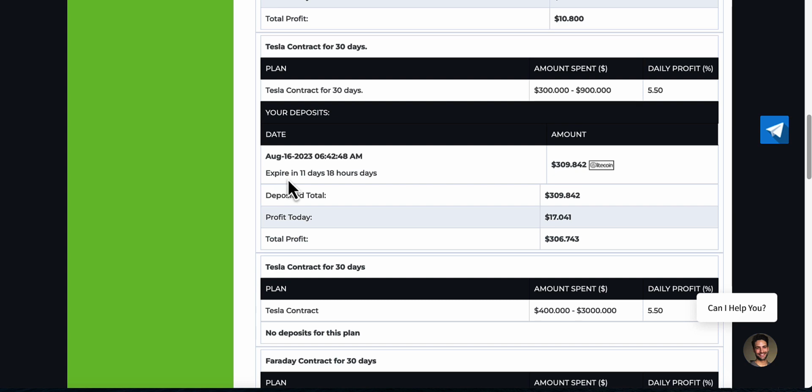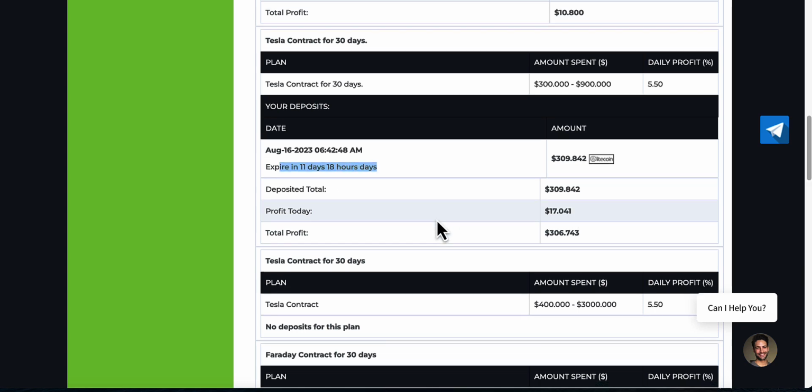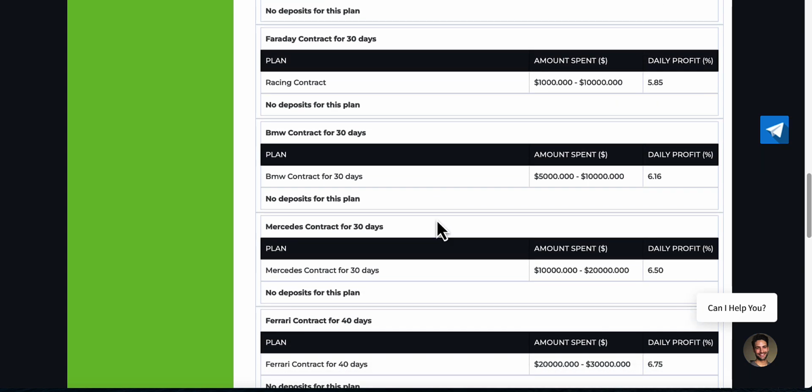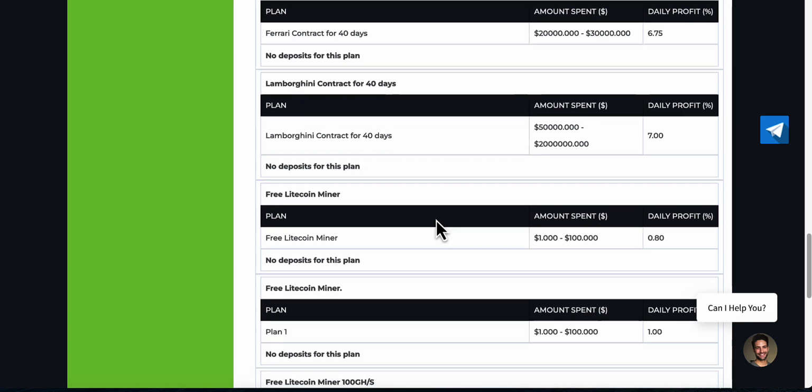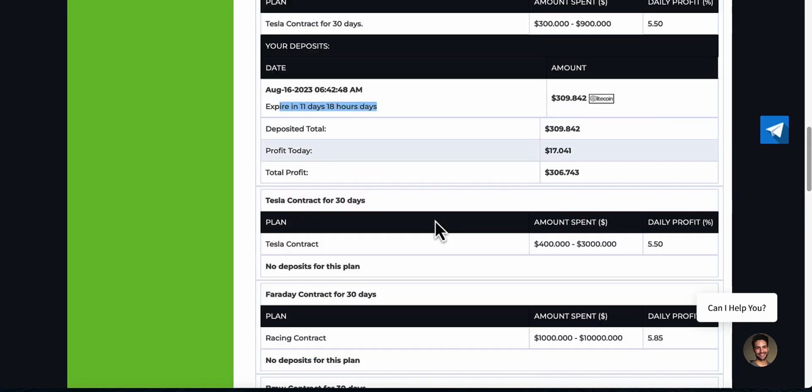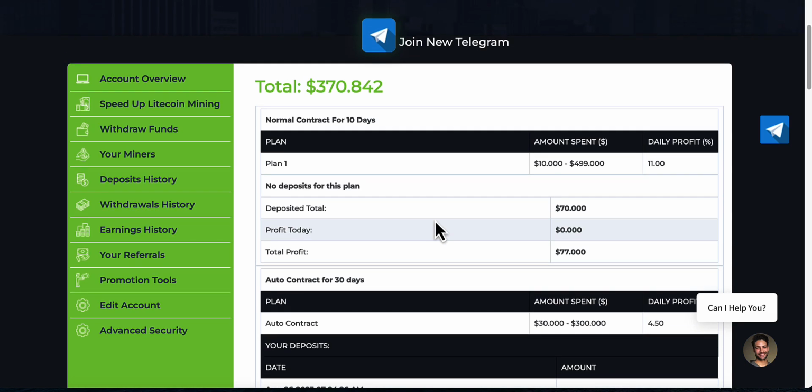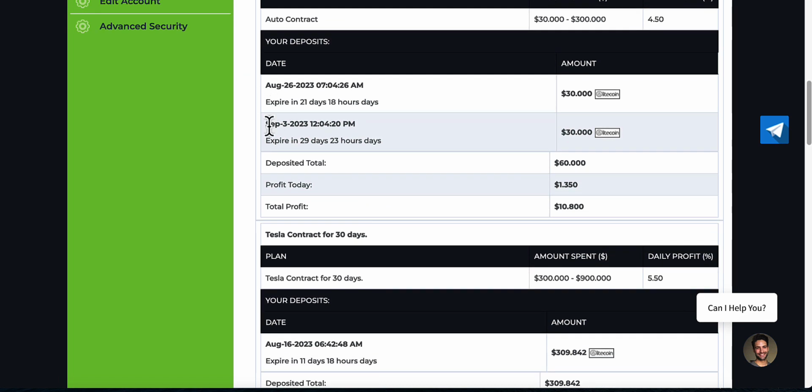This has got 11 days left. So the $300 one has got 11 days left. And where's the one I've just purchased? It must be up the top, is it? Oh, there it is. Look, it's underneath the 30-day one. So how did I miss that? So there's the one that runs out in 21 days. And this one I've just purchased there, I've got 30 days to run on that.